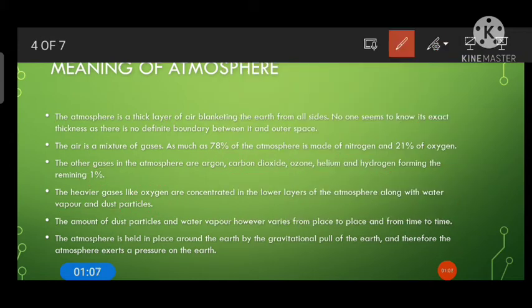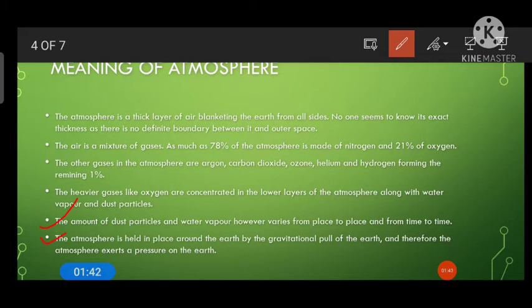Now you see, the amount of dust particles and water vapor, however, varies from place to place and time to time. Every region of the world does not have the same amount of water vapor. It depends on the presence of water bodies, and may not have the same amount of dust particles as well. Okay, so that depends on the places. A dry area may have more dust particles, and a region with a water body may have more water vapor. So it depends on the place.